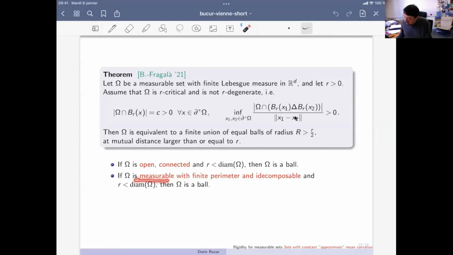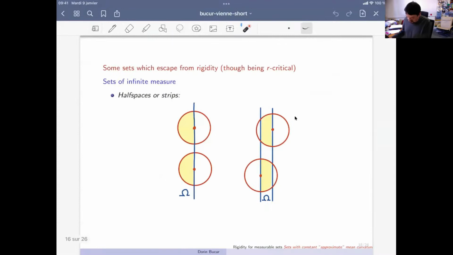By the way, if omega is measurable with finite perimeter and is decomposable with a radius r, which is again strictly smaller than the diameter, the non-degeneracy condition is satisfied for free. So in other words, we don't really need it. But in order to give some kind of general result, we put this technical hypothesis here. But in the common situation it is not needed.